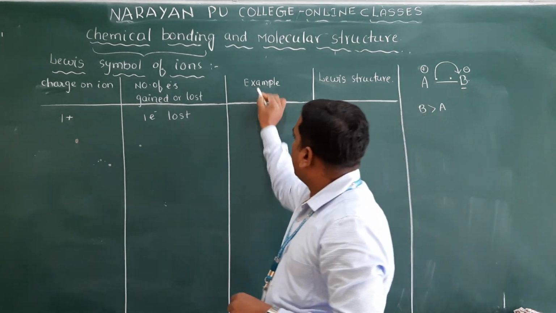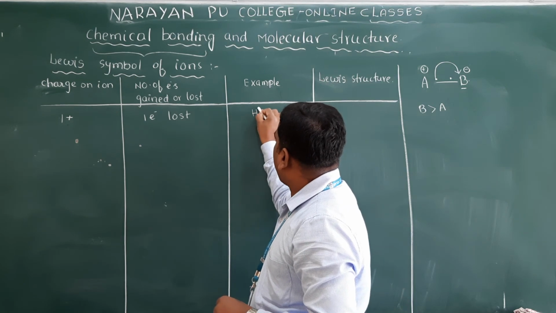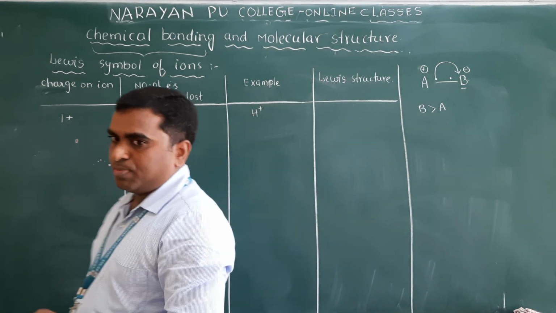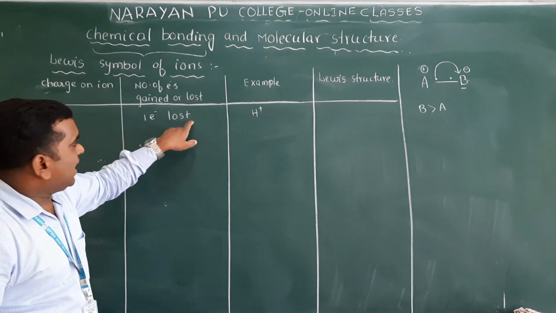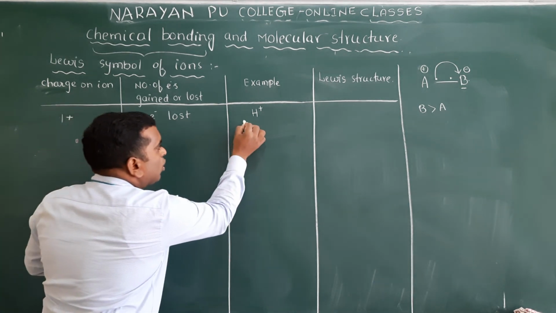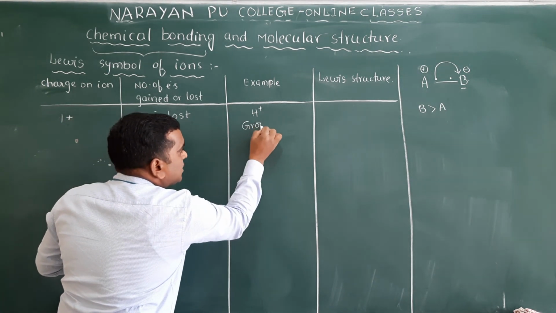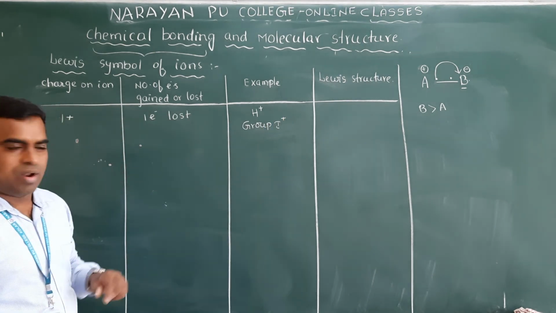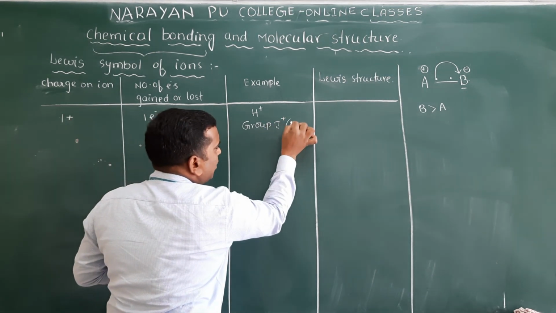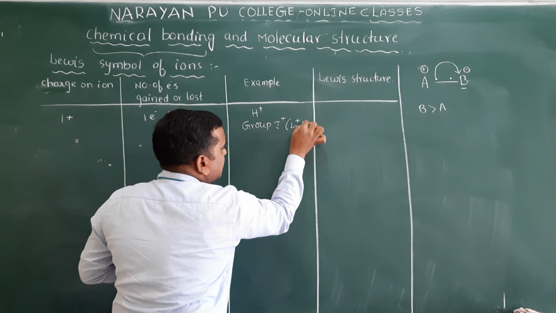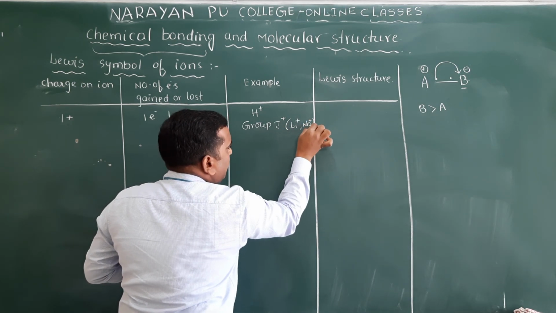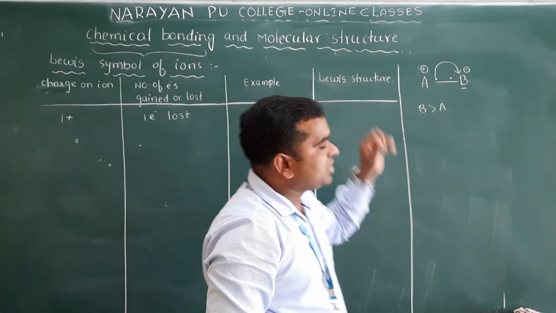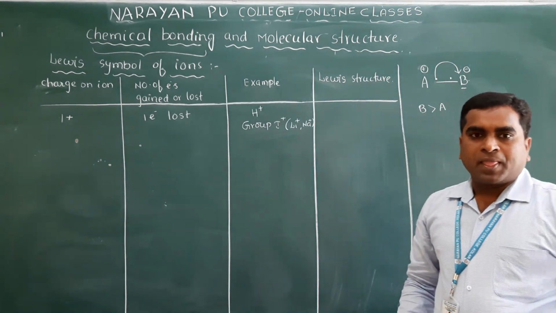So here you will write the symbol for hydrogen as H plus, because it lost 1 electron. And group 1 elements also lose 1 electron. I have written simply lithium plus and sodium plus. So how do we write the Lewis structure for this? Clear?